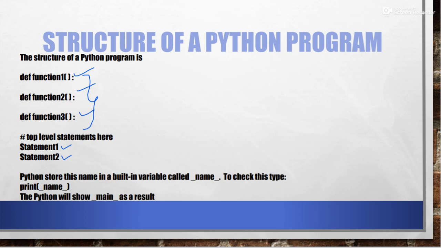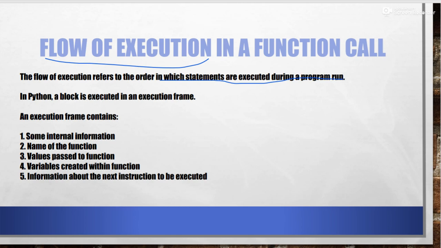Okay, then next is, as we have discussed, the block is executed in the execution frame. Now what is this execution frame? See, when we wanted to execute any block, it has some information, which is actually stored in the execution frame. So you can say the execution frame is holding some of the information whenever you wanted to execute any block. Now what type of information is the execution frame having?